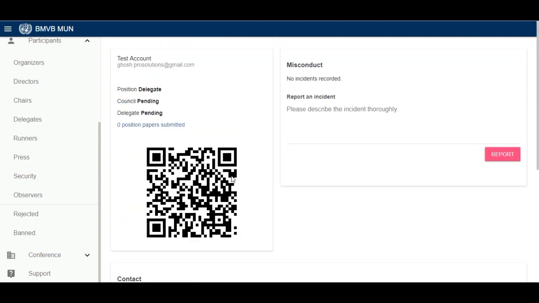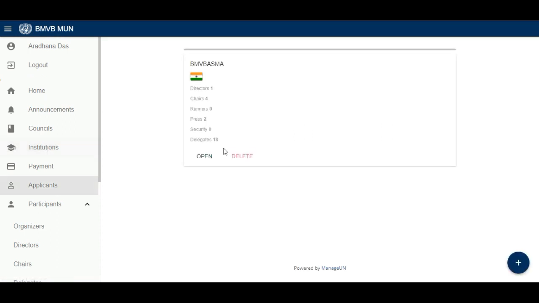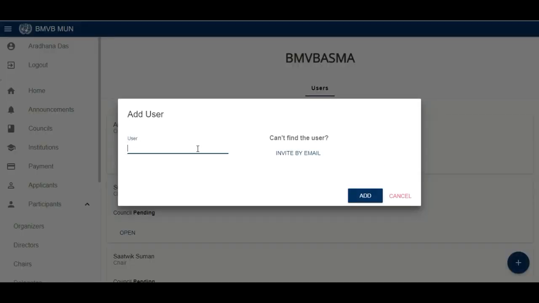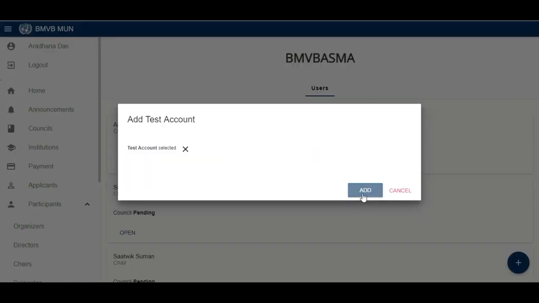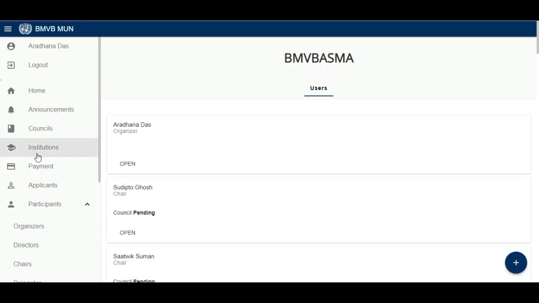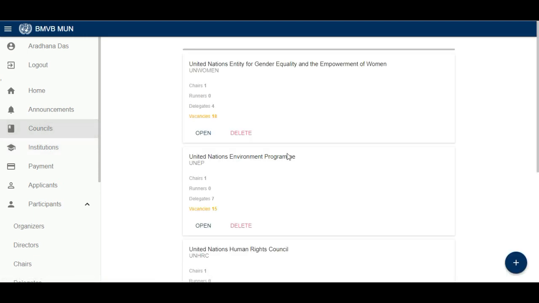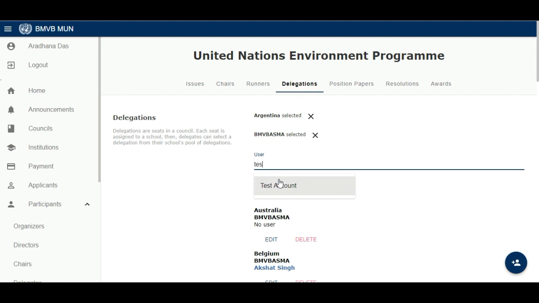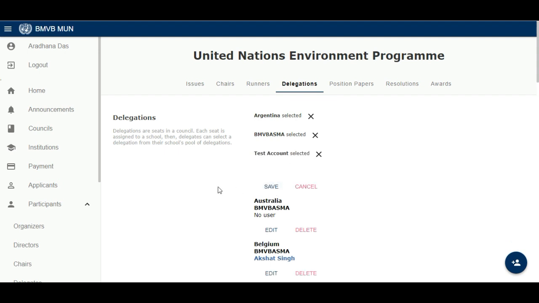Before assigning a seat, we first go to our institutions, and there is only one institution right now, and I am adding the test account. That is done. We have added the test account to our institution, that is our school. Now I will go to the council to which you belong. Then I will edit the country that you belong to. For example, I am taking Argentina, and I have chosen the test account as the delegate. I will delete all these test accounts and things. Original delegates will see their name there. So this is also what the results see.